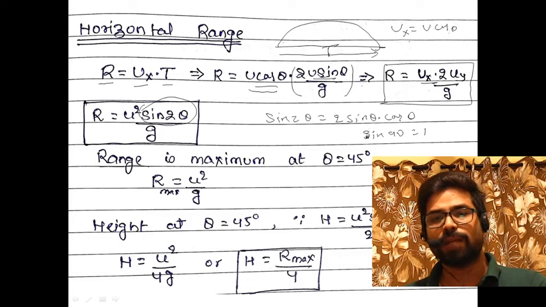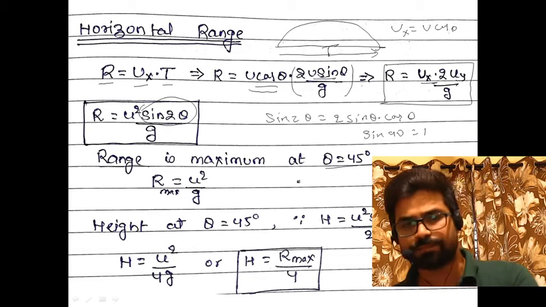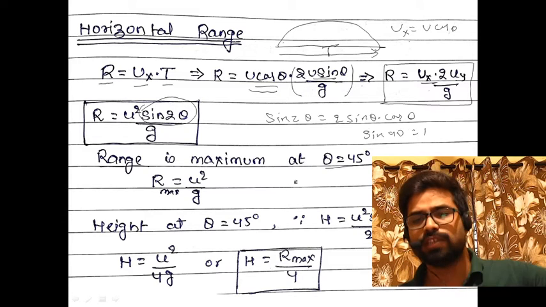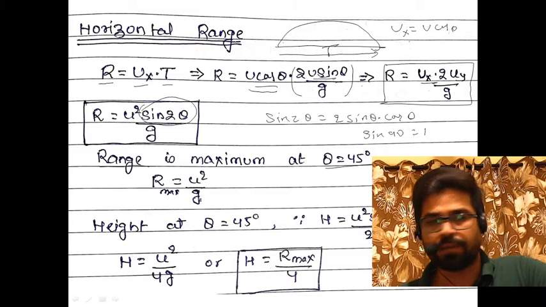That means by comparing both these equations, theta will be equal to 45 degrees. Put it here. Range will be equal to u square upon g.